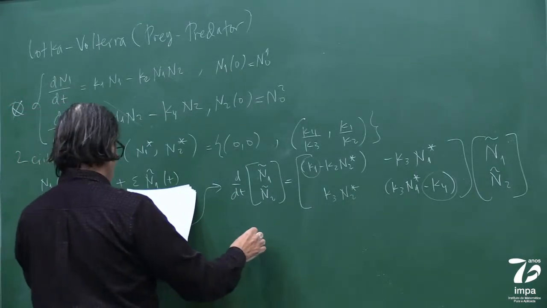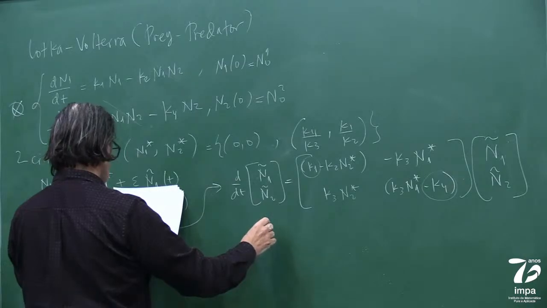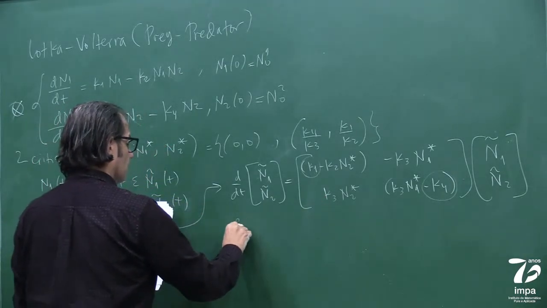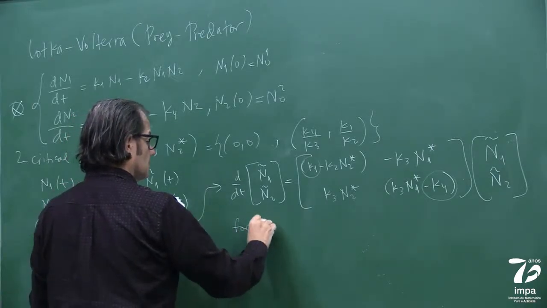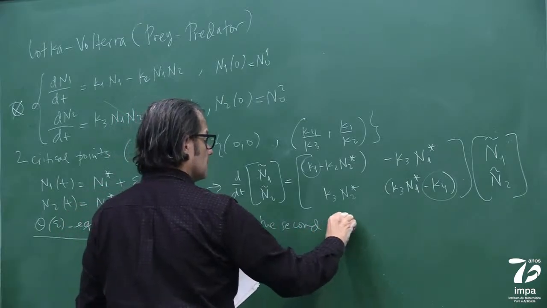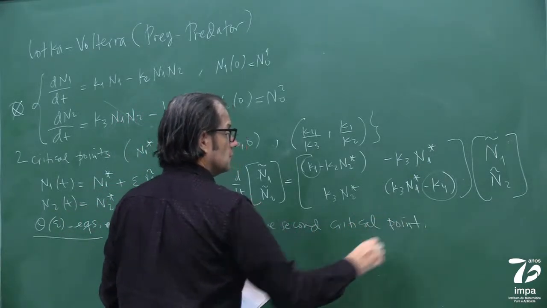Now the eigenvalues, so how should I write this? Now, for the second critical point, so look at this.